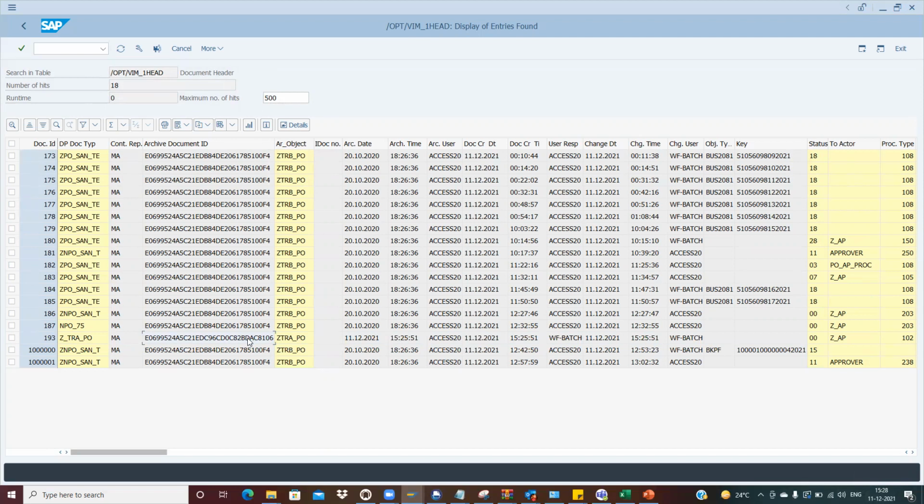This is my unique number, which gets created whenever we do the scanning. That's a unique document, and we can see the date also. The archive date is coming, the archive time is coming, and who has done the archiving. We can see all the names here.